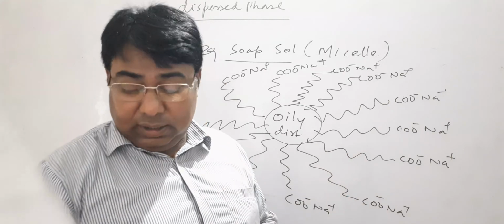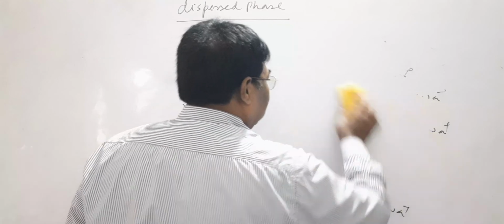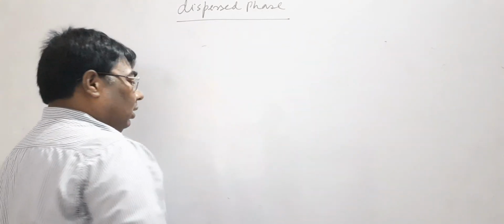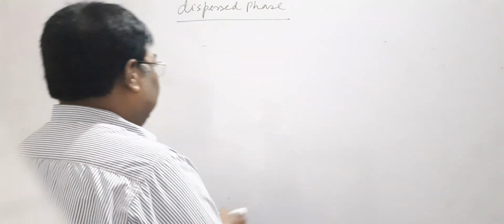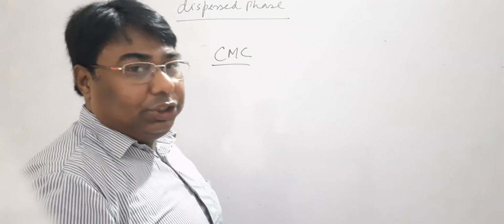Now we discuss another topic which is related to this. Number 1, CMC, critical micelle concentration.